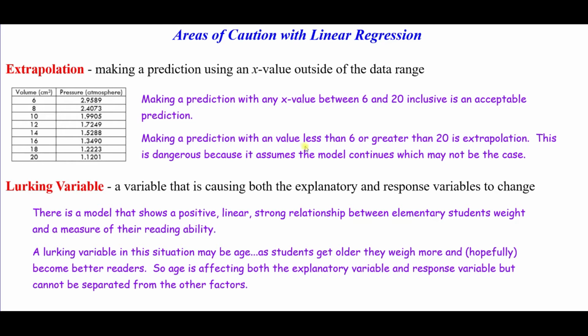If we make a prediction with any value less than 6 or greater than 20, then we will call that extrapolation. And this is dangerous because it assumes the model continues outside of the range that we have in our data, and we can look at that in our scatter plot and where our least squares regression line was calculated.